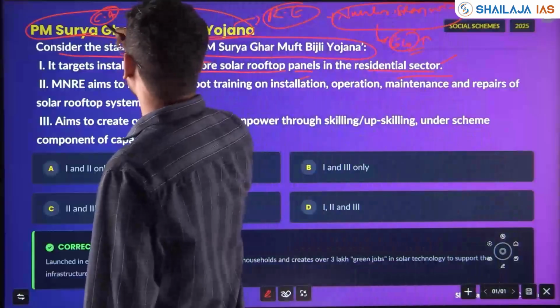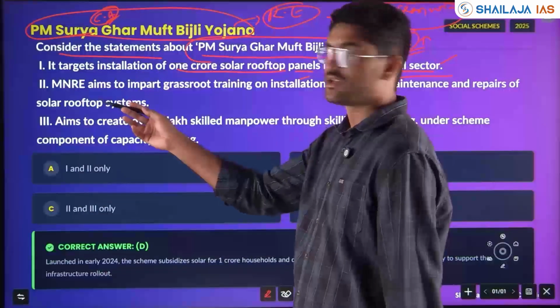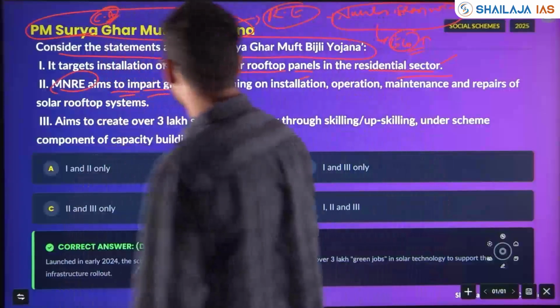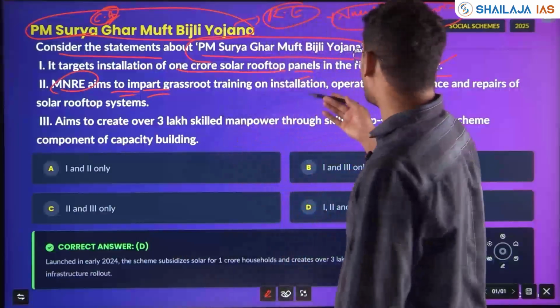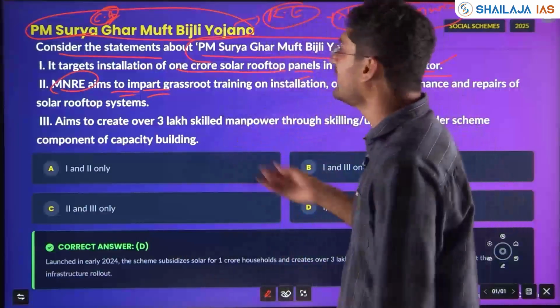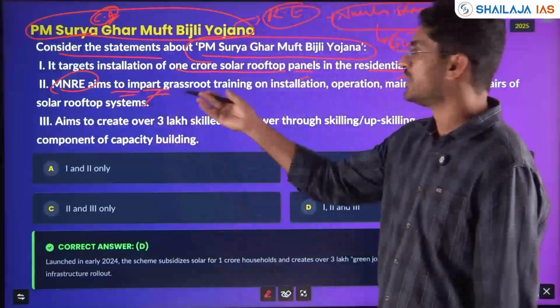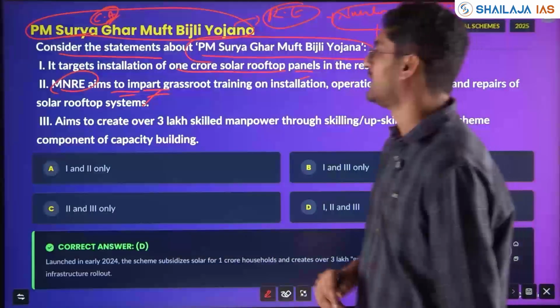Schemes. The Ministry of New and Renewable Energy, MNRE, aims to impart grassroots training on installation, operation, maintenance and repairs of solar rooftop systems. Yes, MNRE only should do it with respect to renewable energy.